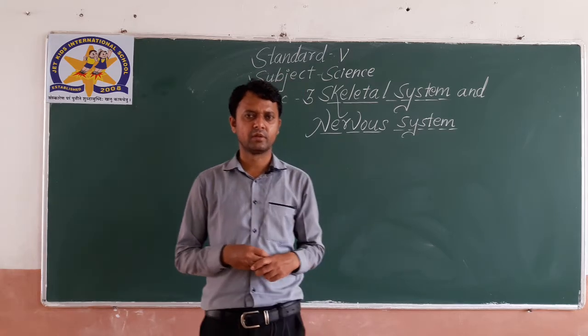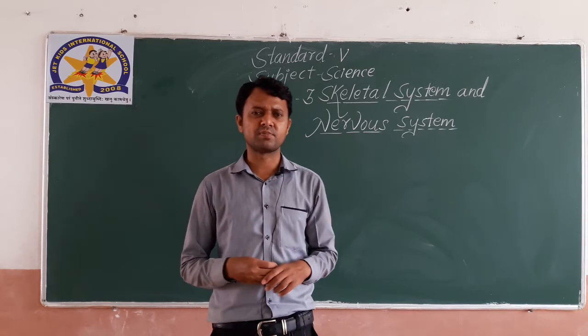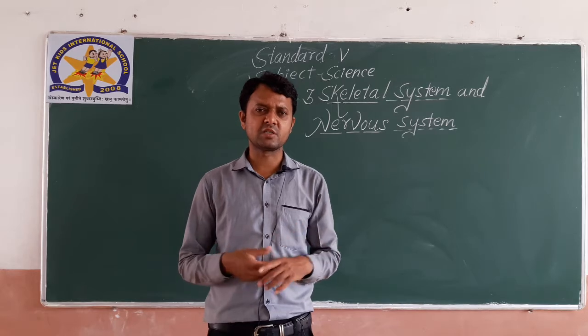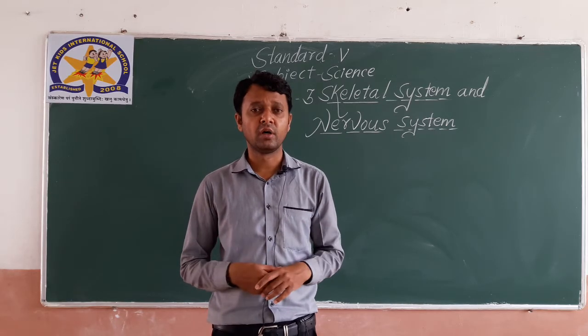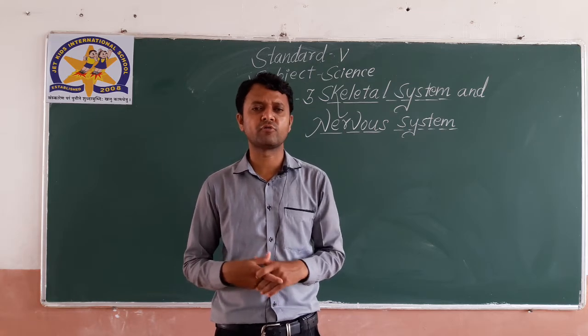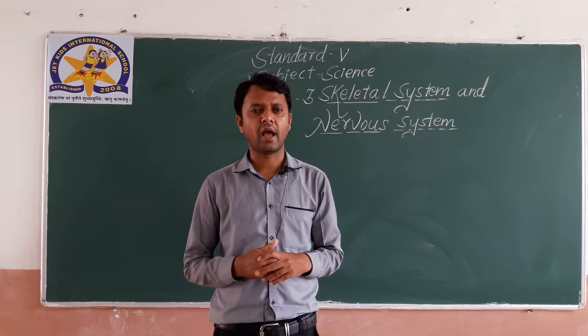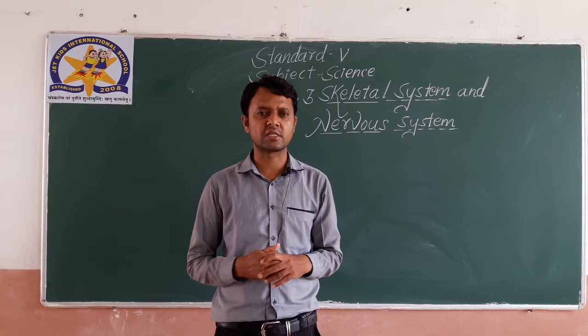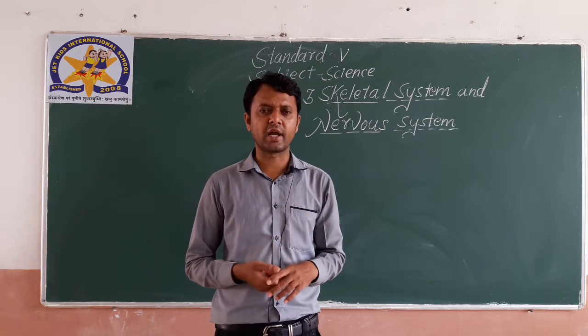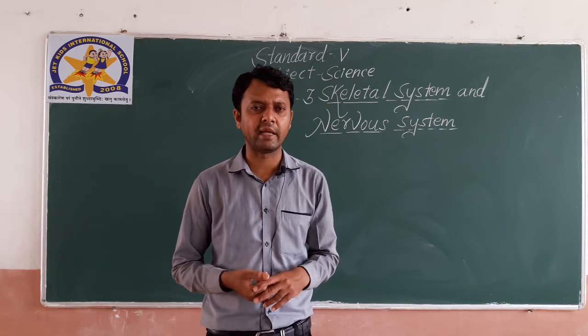Let me tell you again. The body is made up of small parts called cells. Cells form a tissue, tissues form an organ, an organ forms an organ system, and obviously organ systems make a complete human body. As I told you, there are many organ systems working in our body.